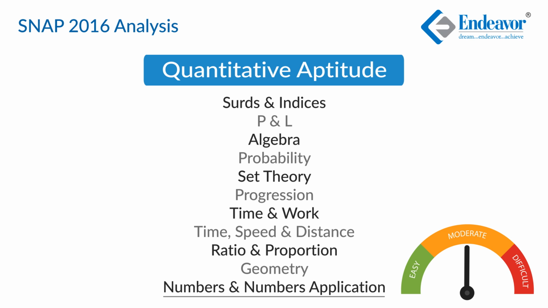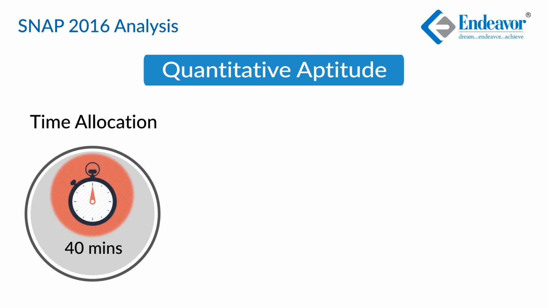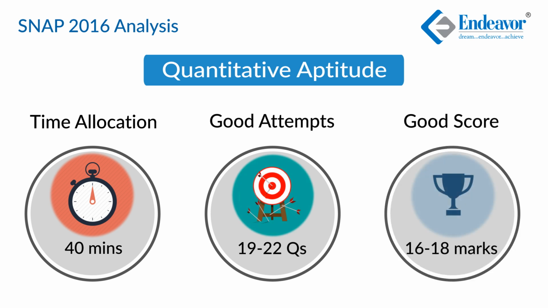If we overall look at the quant section, it was a moderate difficulty level paper because certain questions were time consuming. If we look at a 98-99 percentiler from SNAP, he would have spent approximately 40 minutes in this section, and a good score in this section can be considered to be 16 to 18.